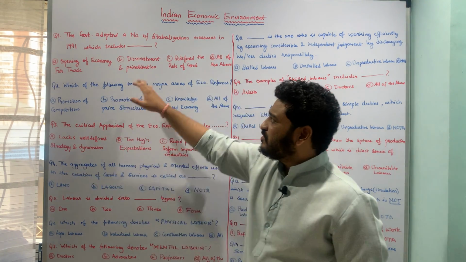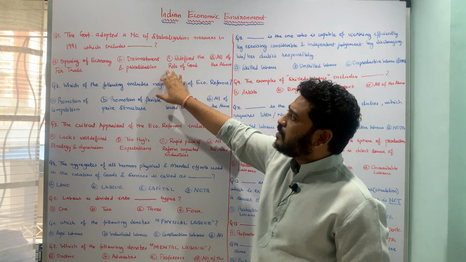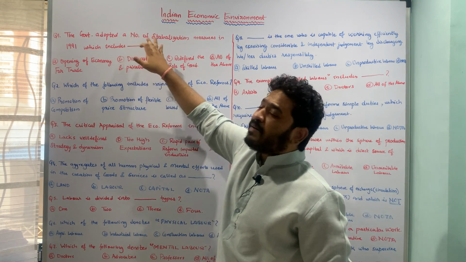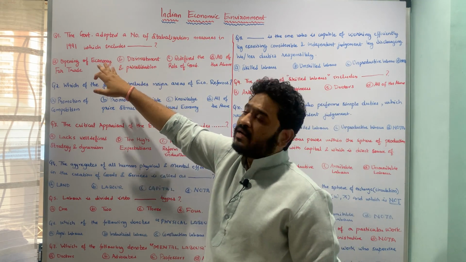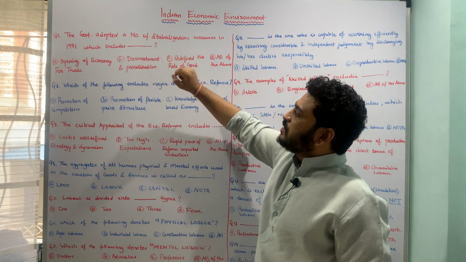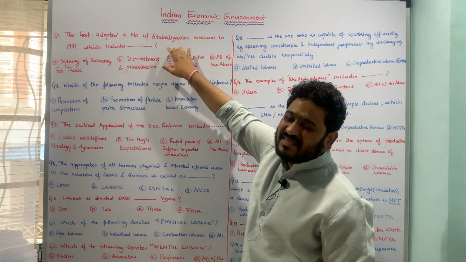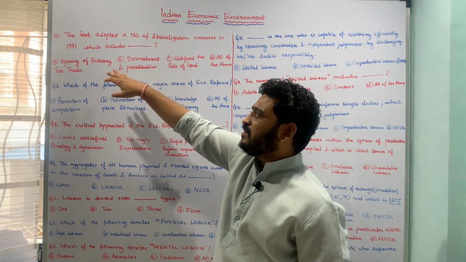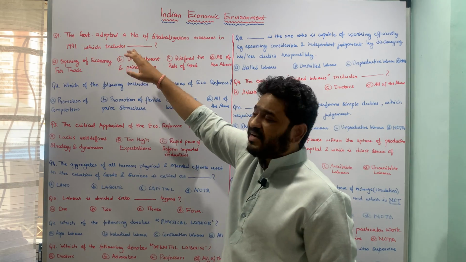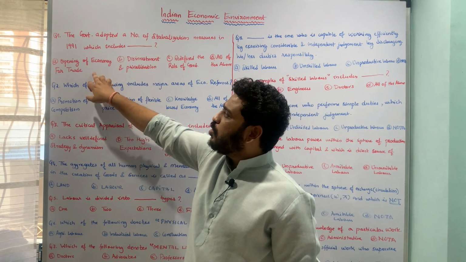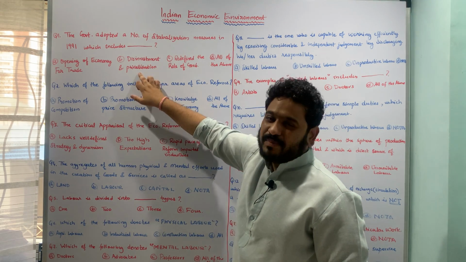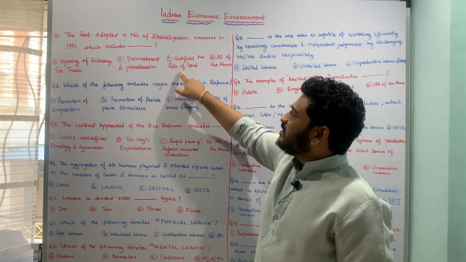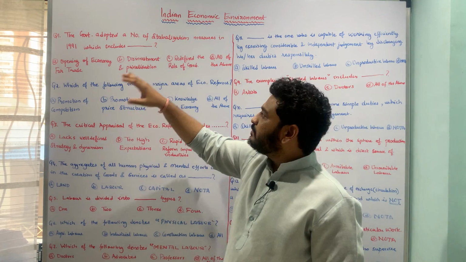So let's get started. The first MCQ in this session is talking about the government adopted a number of stabilizing measures in 1991, which includes what? So what were the measures or stabilizing measures which were incorporated in the 1991 policy by the government of India? And the underlying options are A. Opening of economy for trade, B. Disinvestment and privatization, C. They redefined the role of government, and D.